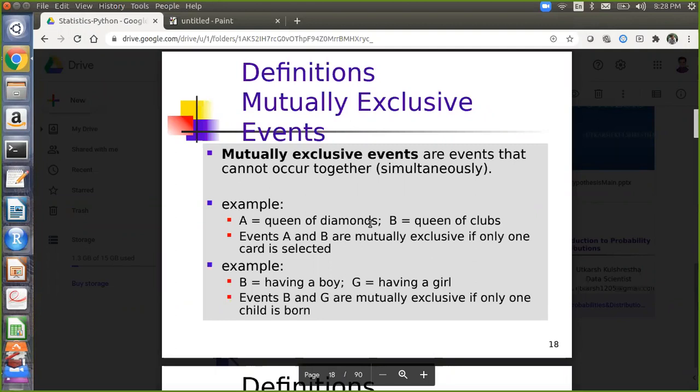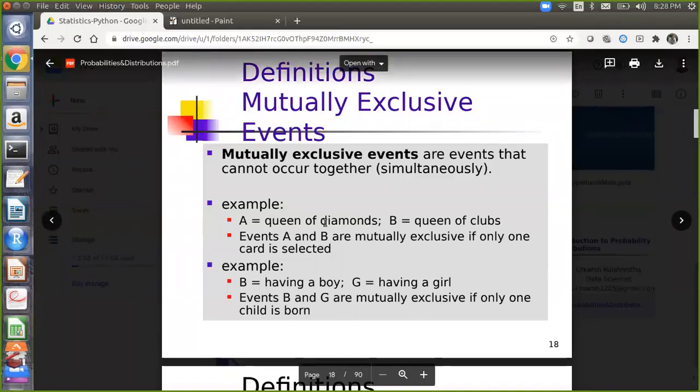Mutually exclusive events and collectively exhaustive events. Mutually exclusive events are events that cannot occur together. For example, event A is you have to withdraw the Queen of Diamonds. Event B is you have to withdraw the Queen of Clubs. Events A and B are mutually exclusive if only one card is selected. So if you are only withdrawing one card, is it possible that both events A and B can occur?